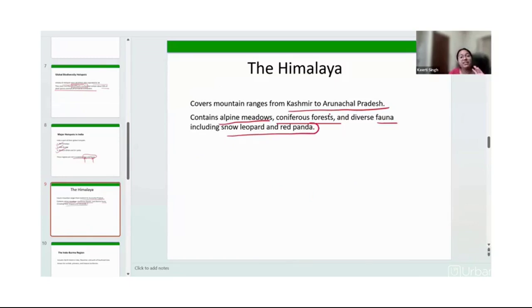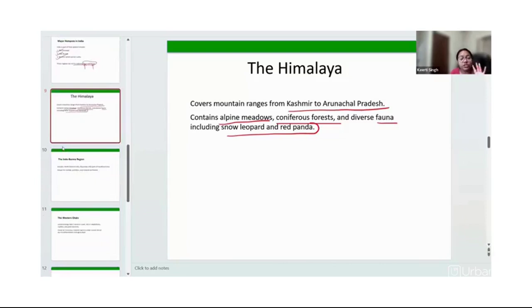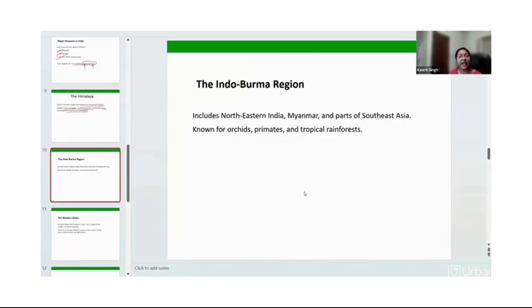Right? So these hotspots need to be conserved. They need to be saved from human exploitation. Illegal poaching is very common in India, right? Animals are killed and traded to other countries. The animal parts, for example, the tusks of the elephant, are taken for that purpose, right? And these are illegally traded to other countries.